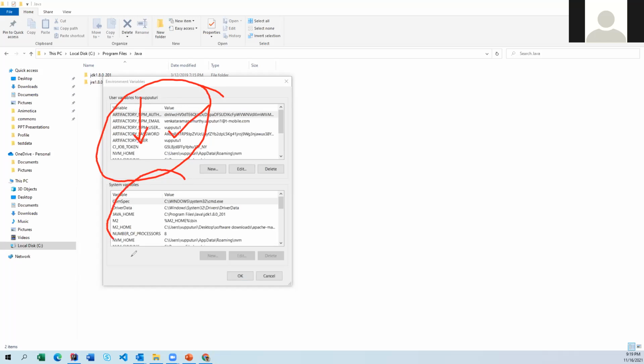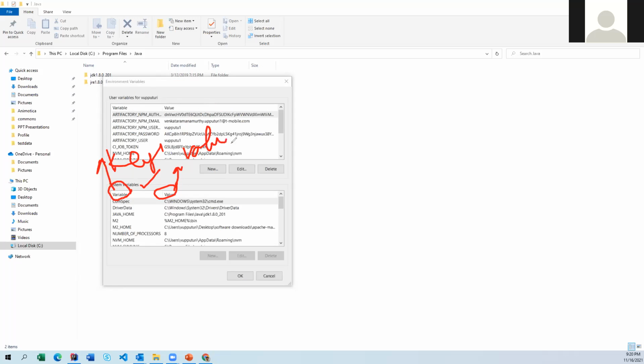The only thing we have to worry about is this part, called the system variables. This is the place where we have to update our Java path. So how to update? Is there any key we have to provide? Here, if you notice, there is the variable and value. This can be considered as a key and this can be a value. So key value.